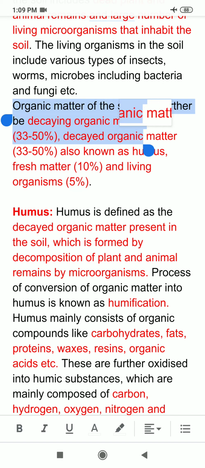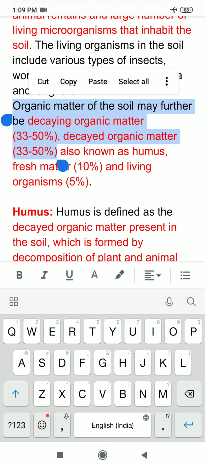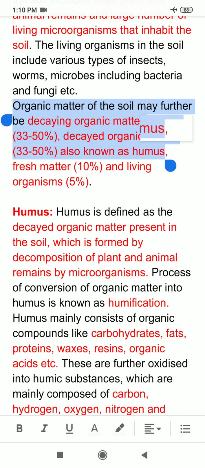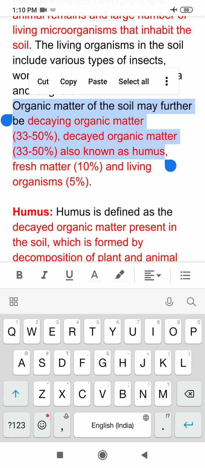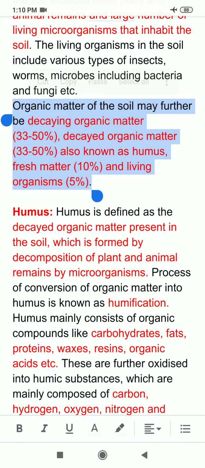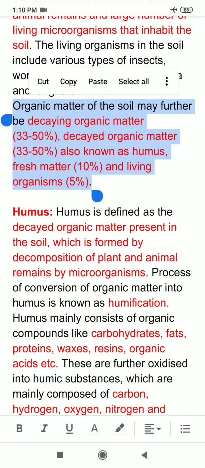Decayed organic matter also forms 33 to 50% of the soil organic matter, meaning which has already decayed, and decaying means which is presently undergoing decay. And decayed organic matter is also known as humus. Fresh matter, meaning which is coming, forms 10%, and living organisms form 5%. So that was the composition of organic matter.